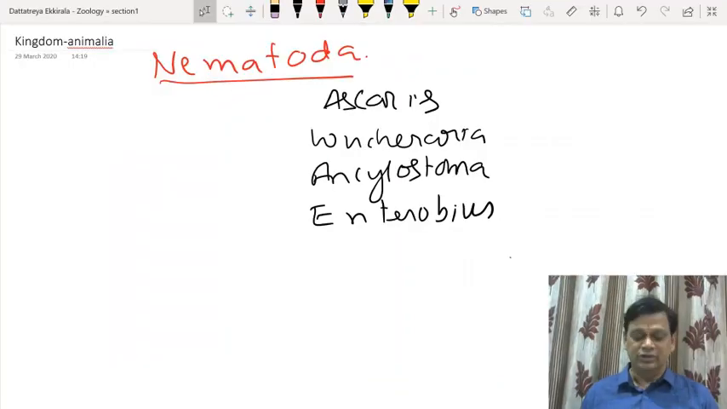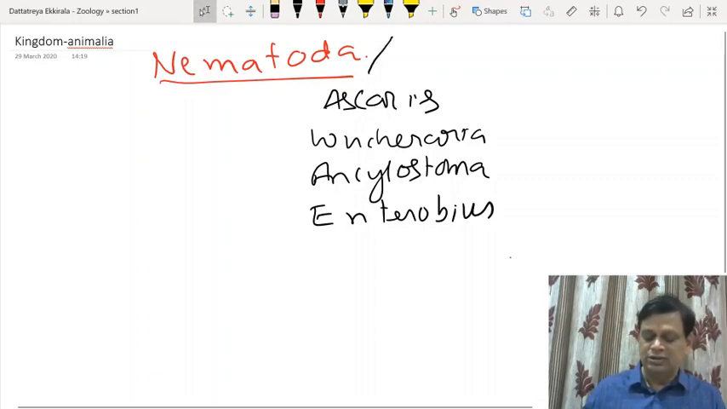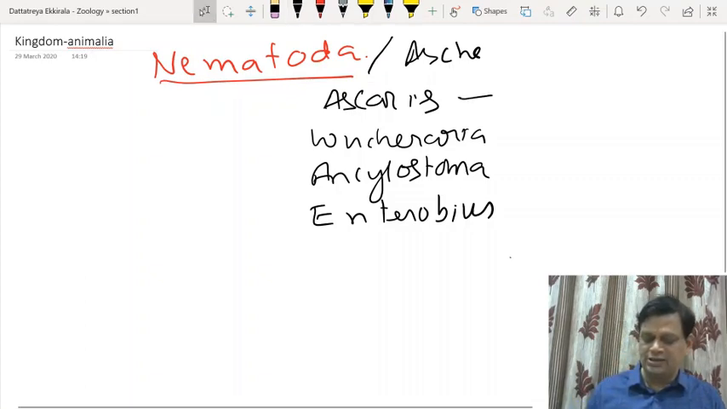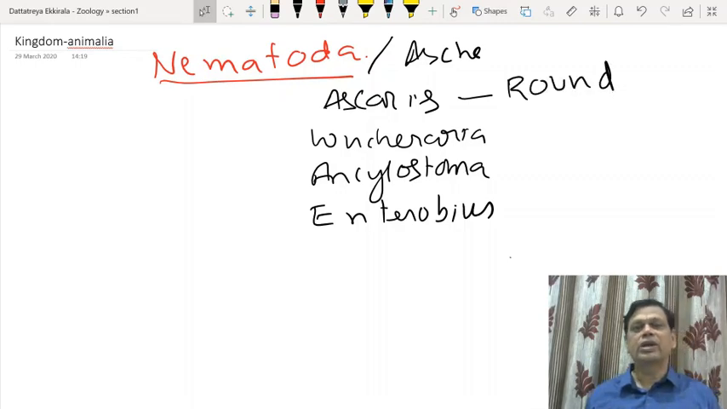So now coming to Nematohelminthes or Aschelminthes. That is, Nematoda is otherwise called Nematohelminthes or Aschelminthes. That is another name. It includes popular examples such as Ascaris, the common roundworm; Wuchereria, a filarial worm which causes elephantiasis; Ancylostoma, the hookworm; and Enterobius, the pinworm.